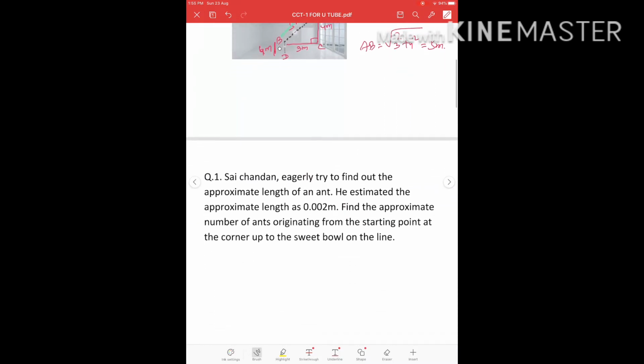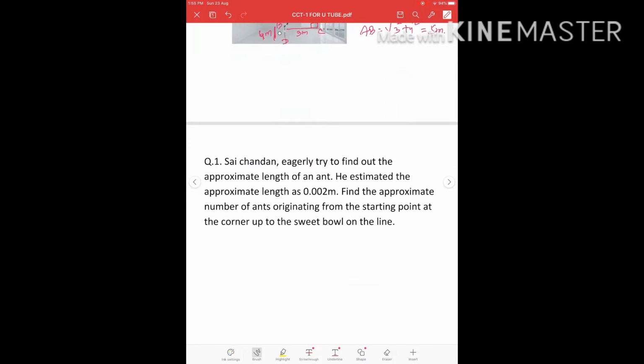Sai Chandan eagerly tried to find out the approximate length of an ant. He estimated the approximate length as 0.002 meter. Find the approximate number of ants originating from the starting point at the corner up to the sweet bowl on the line.